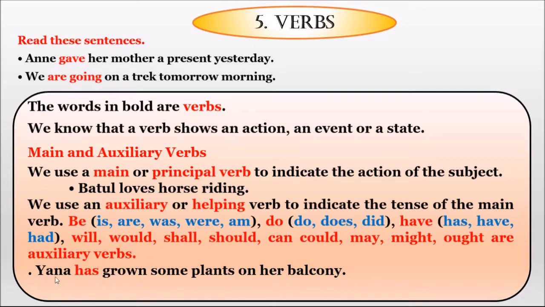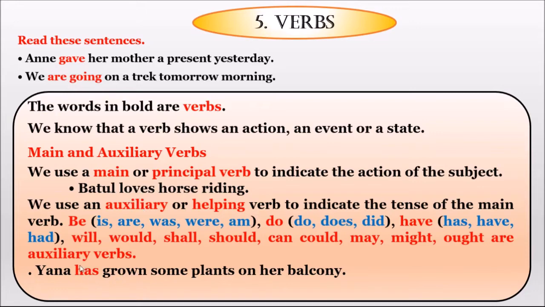If you see the example, Yana has grown some plants on her balcony. Here, the main verb is grown, but the helping verb is has. This is an auxiliary verb. All these words are helping verbs. Here, what is the main verb? Batul loves horse riding. Love is an action. So the main verb is an action.